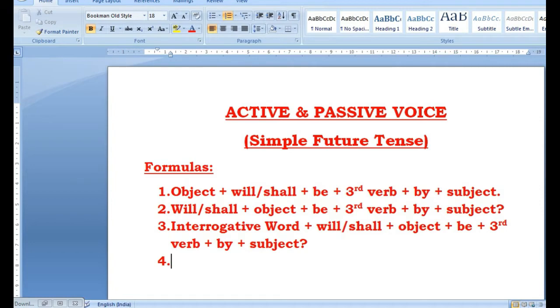Rule number 4, again in the same manner, who. This rule is quite similar here. Who is always by whom. By whom, and then will or shall, and then object, and then be, and then verb third form.